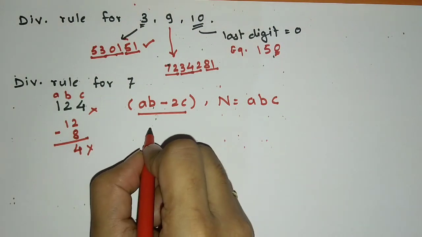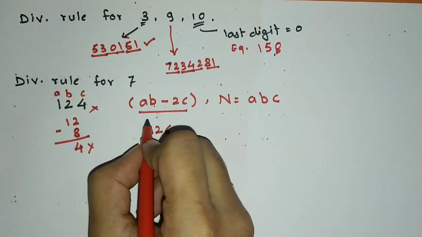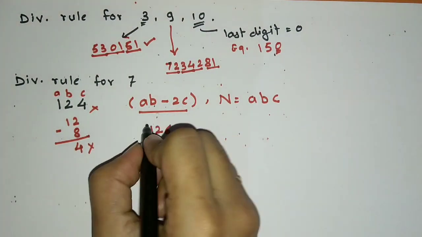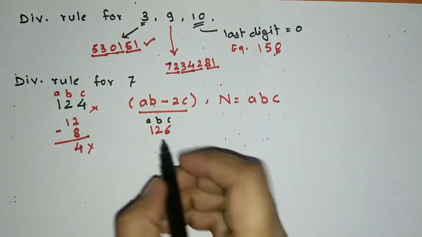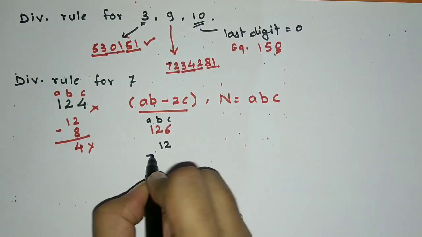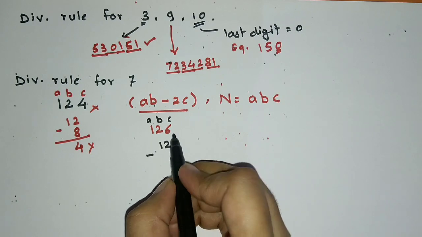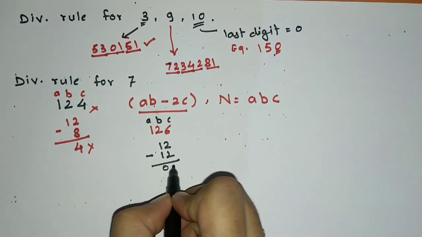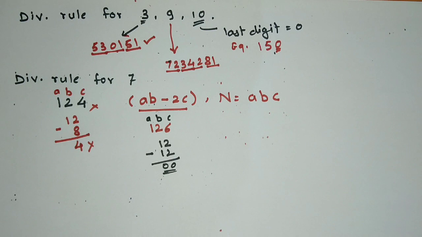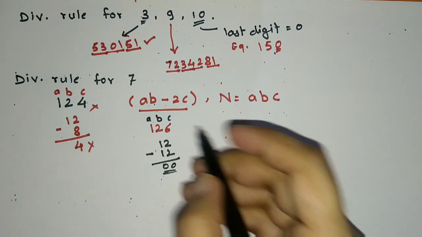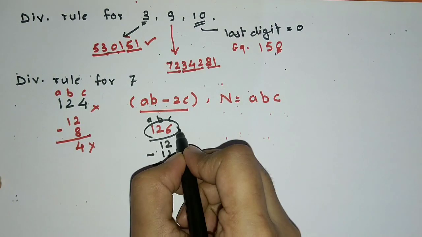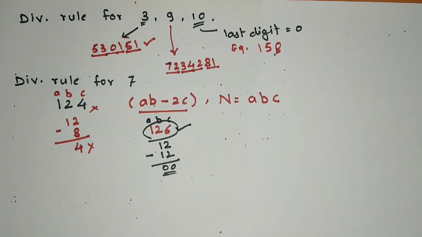Now if we take the number 126, now it's ABC. Now AB is 12 minus, what is 2C? 6 2s are 12. 12 minus 12, 0. Is 0 divisible by 7? Yes, and hence the number 126 is divisible by 7.